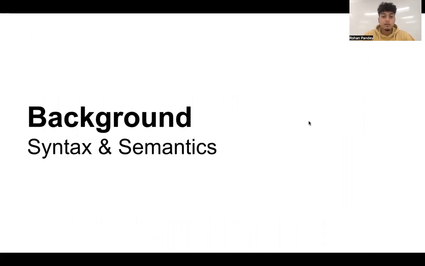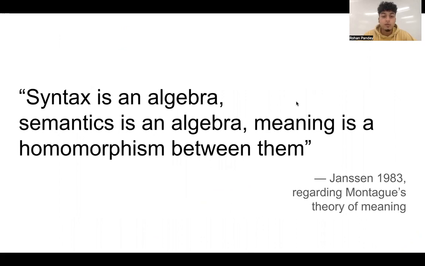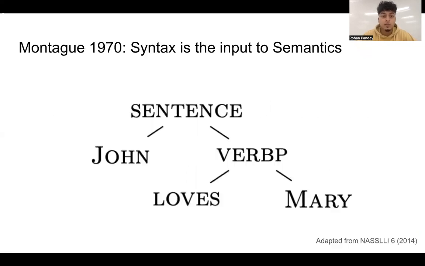Though that title is a mouthful, I'm really just interested in the degree to which syntax serves as a causal structure for semantic composition. Richard Montague extensively studied this problem in the 1970s and 80s, and his view can be summarized as syntax is an algebra, semantics is an algebra, and meaning is a homomorphism between them.